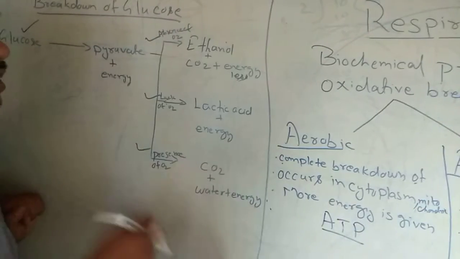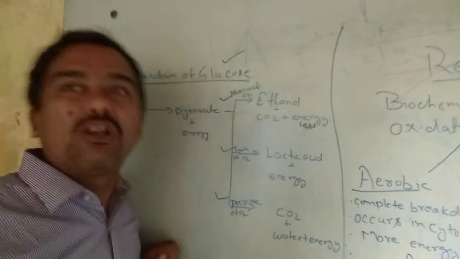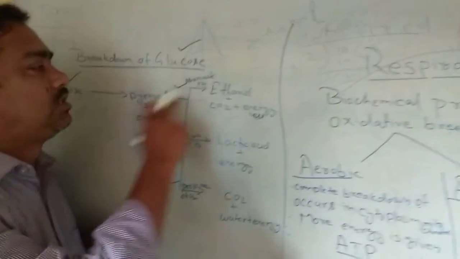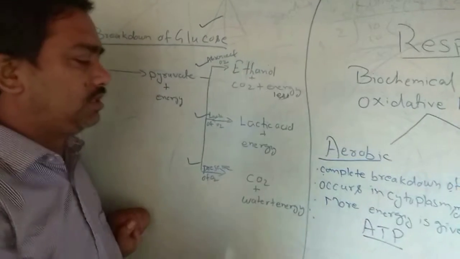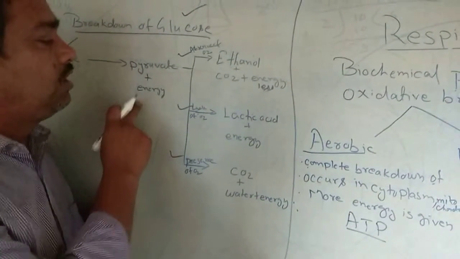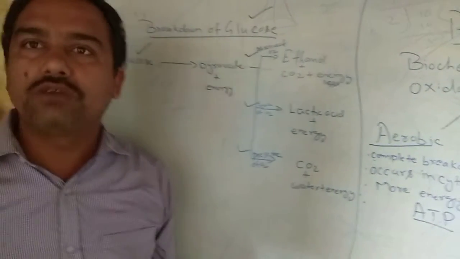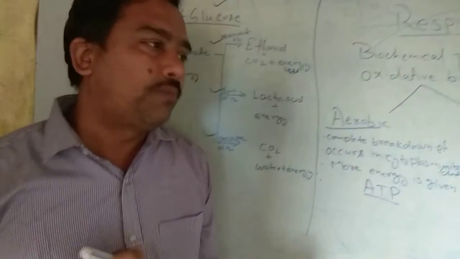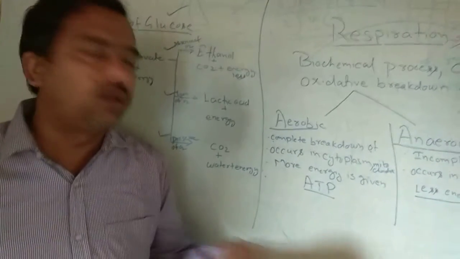Ethanol is generally used in the preparation of alcoholic beverages. The second is about lack of oxygen. What happens when we undergo vigorous exercise? Suppose some athletes exercise for a number of hours.